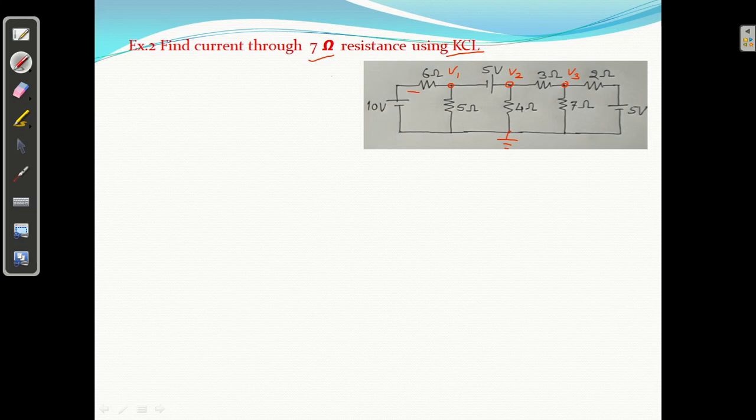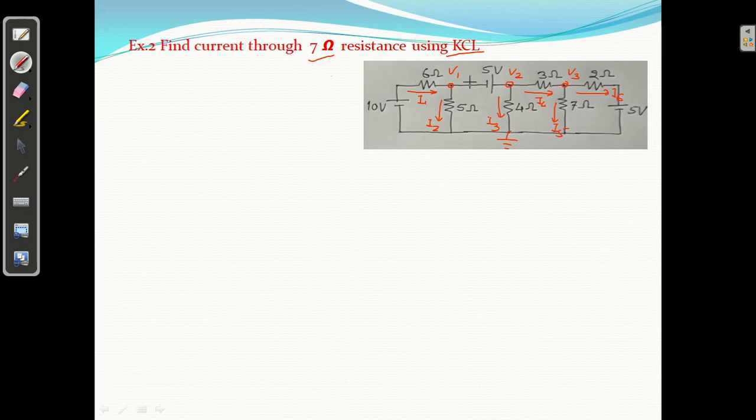This is I1, I am taking. This is I2. Here there is no need because resistance is not there. I3, I4, I5, I6. Okay, so remark the currents I1, I2, I3, I4, I5, I6. Everywhere we will remark.